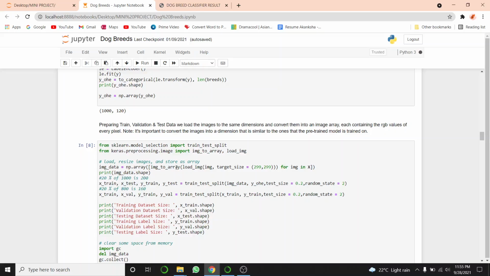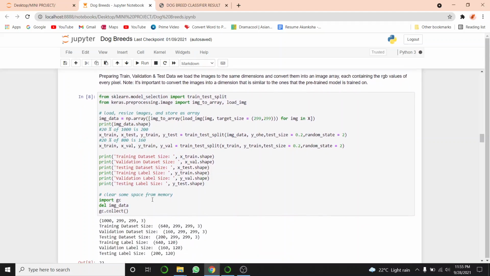Convert it into an array using image to array, and then at the end we will save the NumPy array in our image data. If you can see the shape here, there are 1000 images of height and width 299 with 3 representing RGB value. Using train test split, test size here is 0.2.